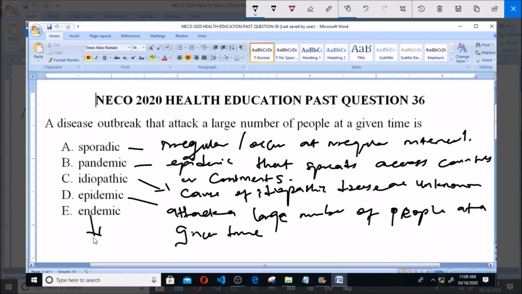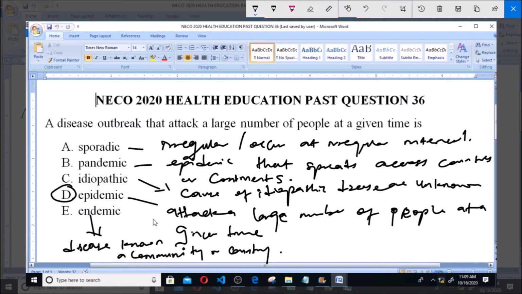Endemic is a disease that is known or peculiar to a community or country, like maybe Africa. So when a disease is particular to a particular community, we call it an endemic. So from this description, you agree with me that the answer to this question is epidemic. Epidemic is a widespread infectious disease that attacks communities or a large number of people at a given time.